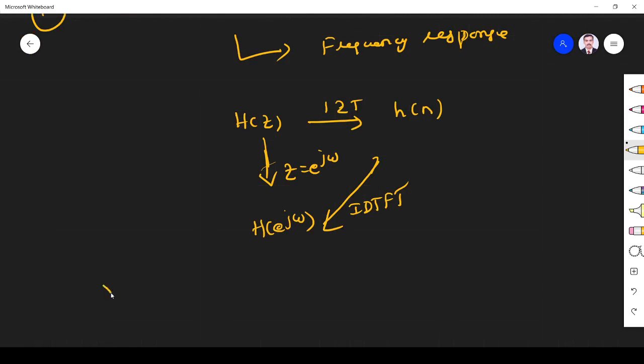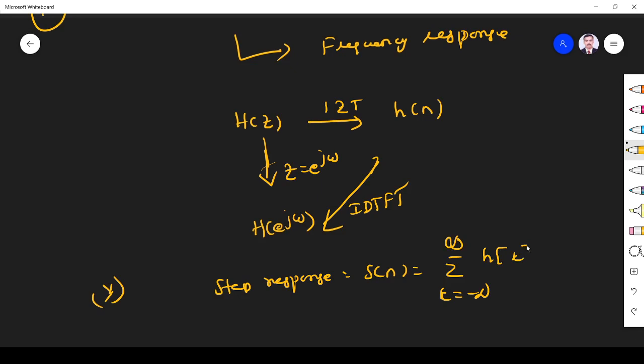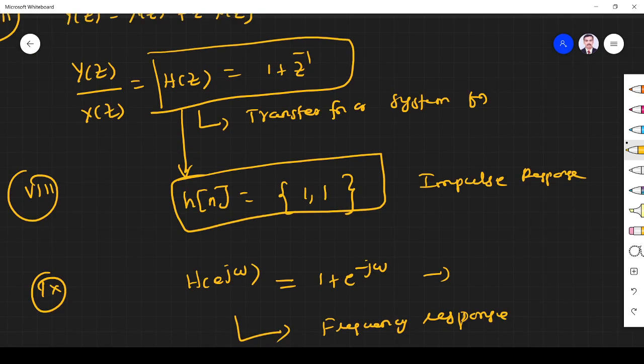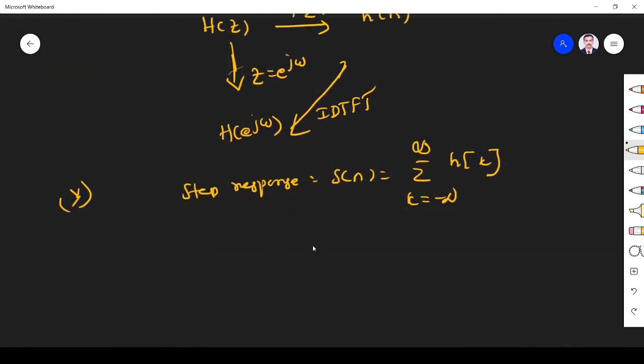10th concept we learned is step response. Step response is the sum of impulse response. S of n is equal to the sum over k from minus infinity to plus infinity of h of k. Here h of n is 1 comma 1, so h of k is 1 comma 1. That's the variable. So I find s of n.